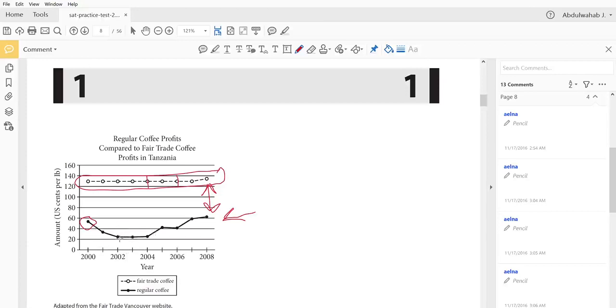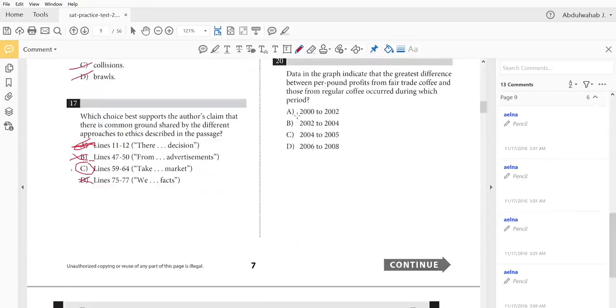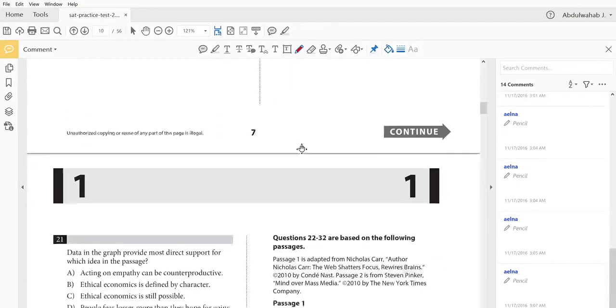From 2002 to 2004, this seems to be the lowest level that the line, or the amount of profit made by regular coffee, reached. This seems to be the period where they made the least amount of money. So this is the least it got. The difference from this amount of money made to this is much bigger, and much more consistent than any other value we could study from any other period of time, where it's actually higher, so the difference is less. So our best answer is 2002 to 2004.